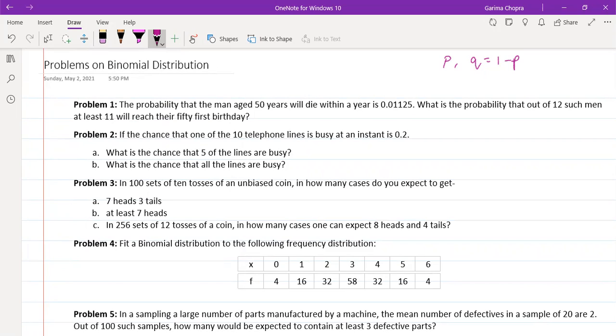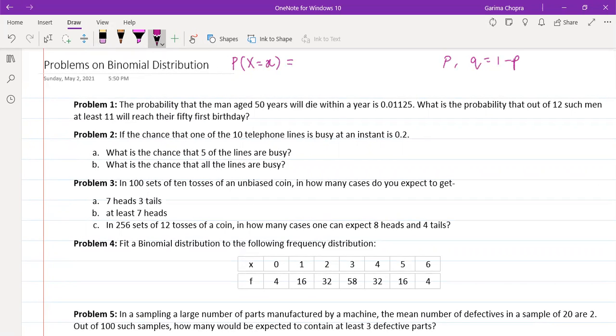Then we have taken the random variable X, which refers to the number of successes we get in these n trials. The probability that the random variable takes some value x is governed by the binomial distribution.